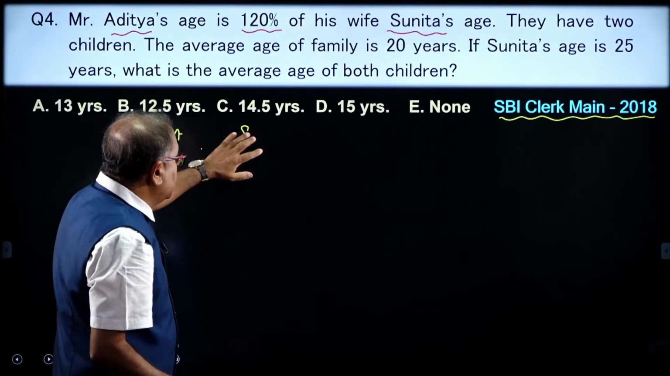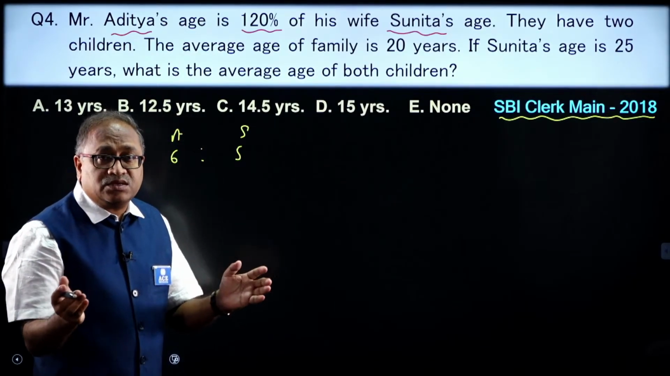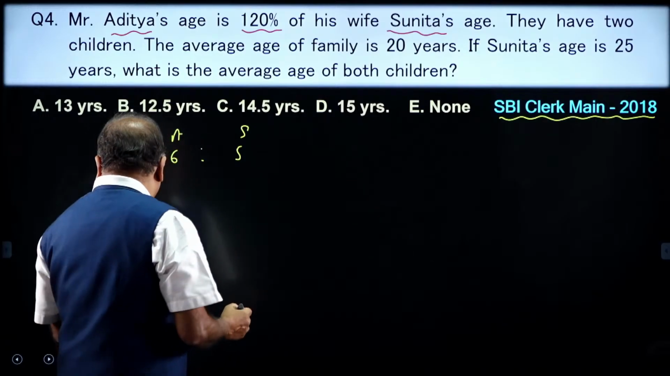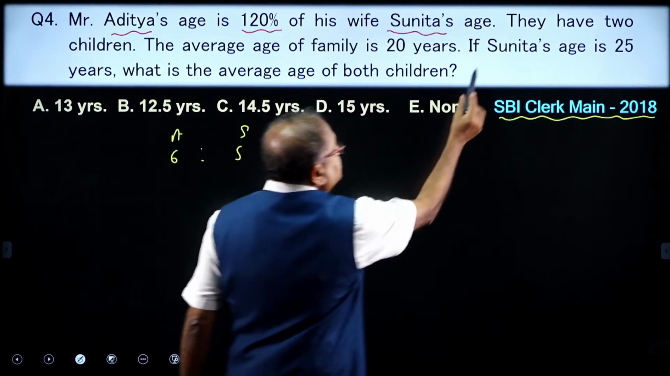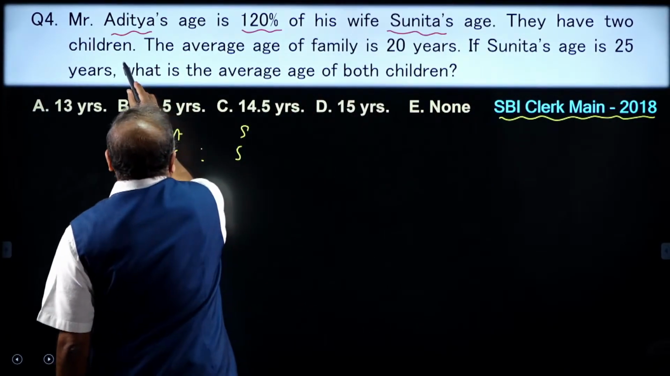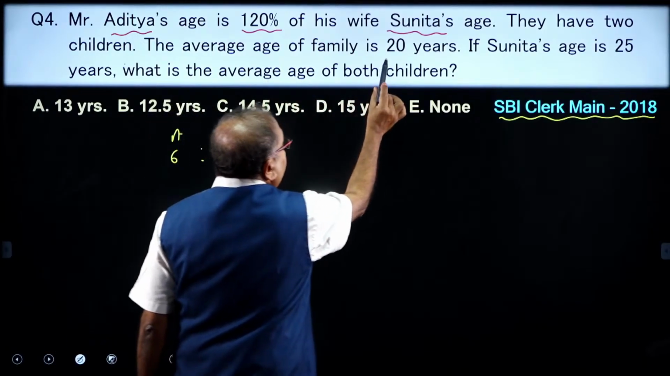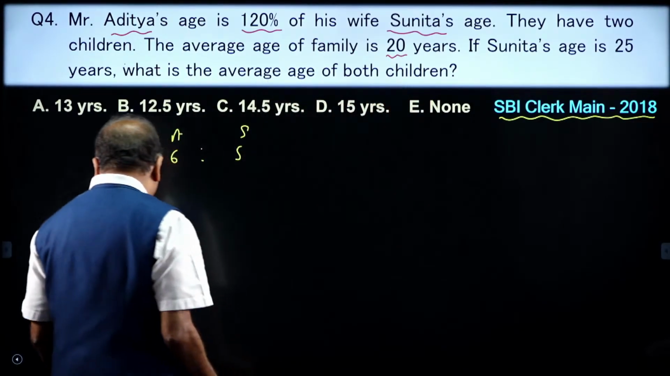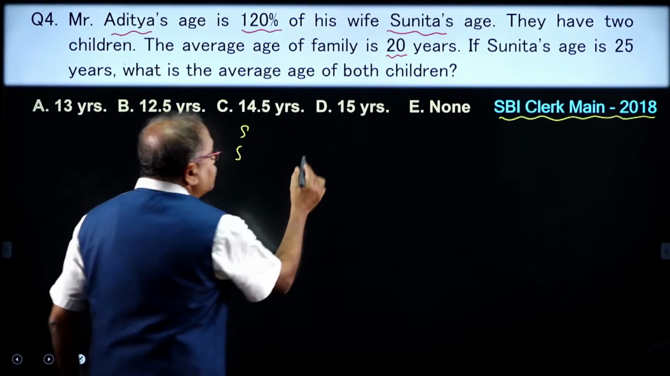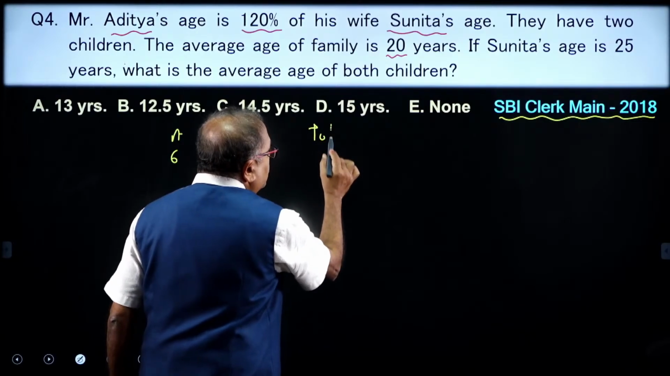120%, this is 100, this is 120%, that is 6:5. Okay. The next one, what is said? They have 2 children. The average age of the family is 20. So, the total age is given to us. What is the total age?